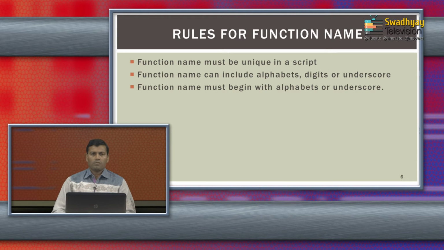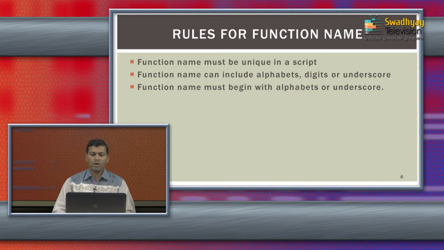Now the rules for defining a function. These rules are very similar to those for a variable name. The first thing is that the function name must be unique within a script. That means a script cannot have the same function name twice. If you write another script, that script can have the same function name as your previous script.